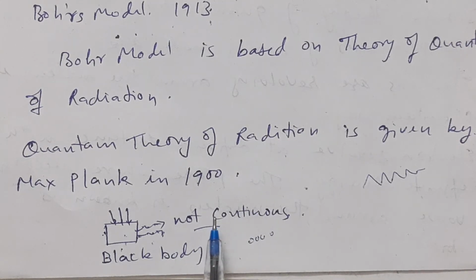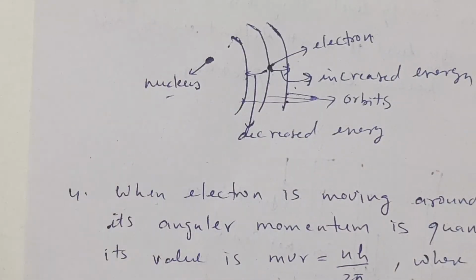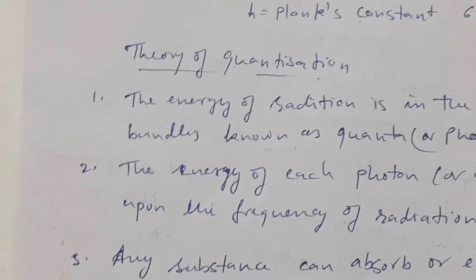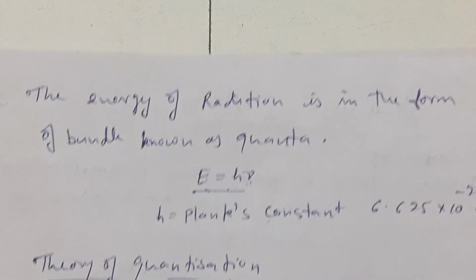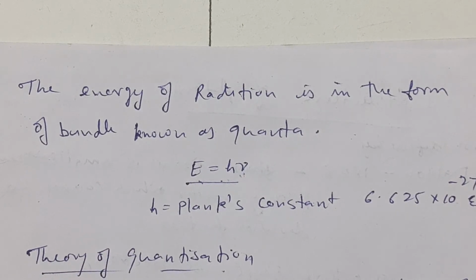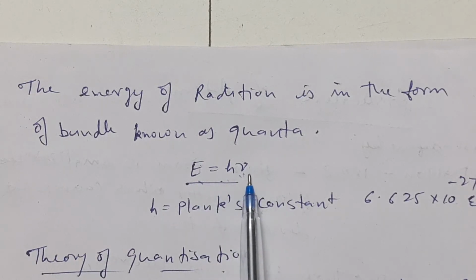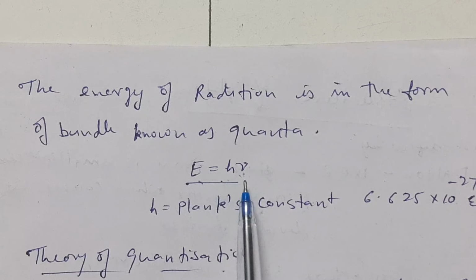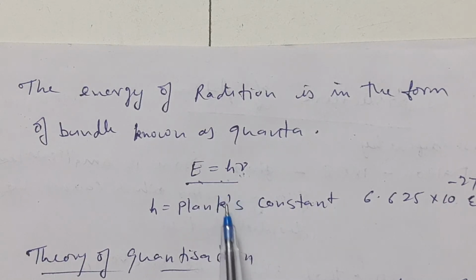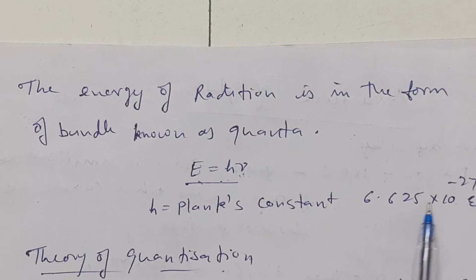Before Max Planck's study, it was known, as given by Newton, that radiation is continuous and in the form of waves. But Max Planck said that the radiation emitted by the black body is not continuous. It is in the form of bundles, and he said that the energy of each bundle is E equal to h mu. It depends upon the frequency of the radiation emitted. E is equal to h mu, where h is the Planck constant. Its value is 6.625 into 10 to the power minus 27 ergs per second.